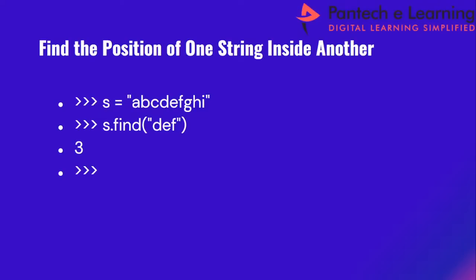And s equal to, within double quotes, I am enclosing a set of characters. It is enclosed within double quotes. And s dot find of. So if I want to find some specific characters within my input string, using this variable name dot find function, there is an inbuilt function called find function. So s dot find function, within double quotes, if I want to find some specific characters within my input string, I am just going for this find function.